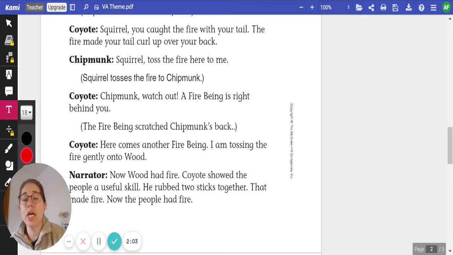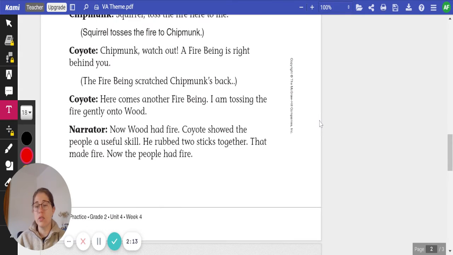Narrator. Now Wood had a fire. Coyote showed the people a useful skill. He rubbed two sticks together. That made a fire. Now the people had fire.